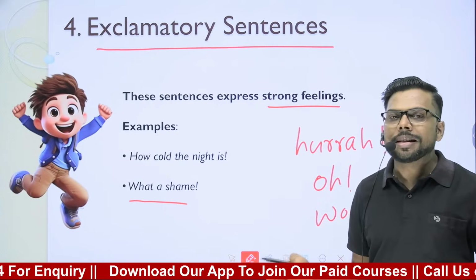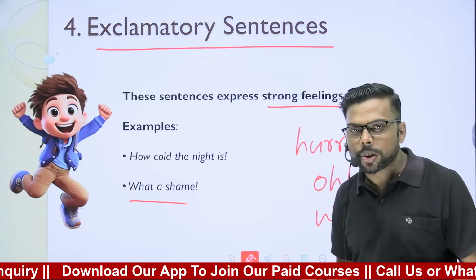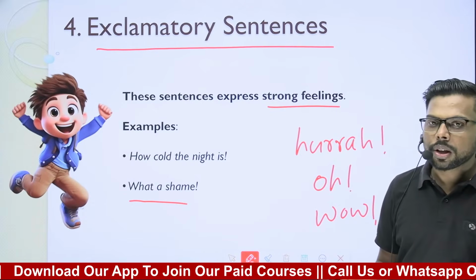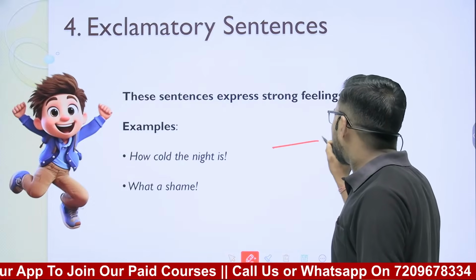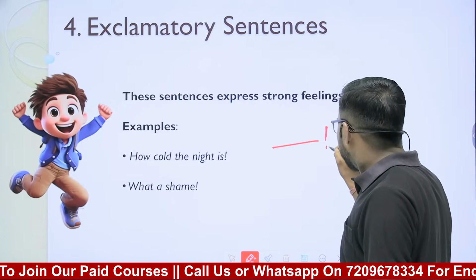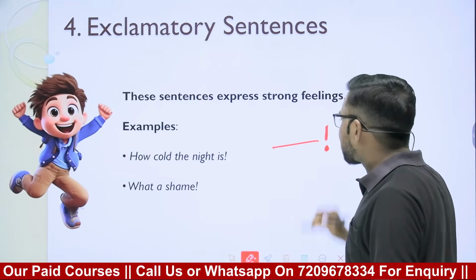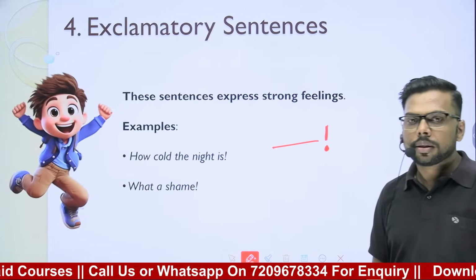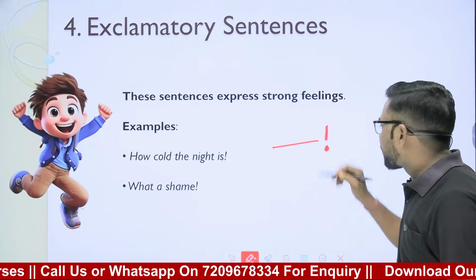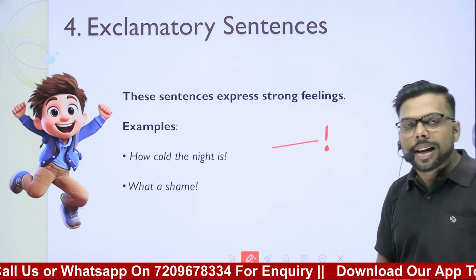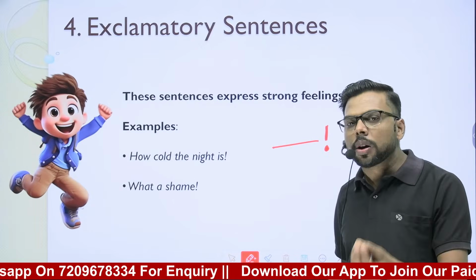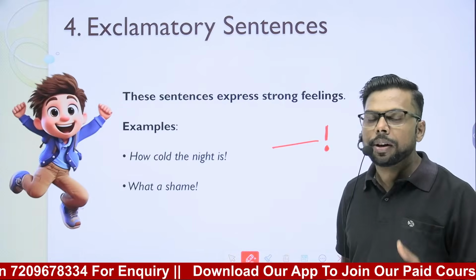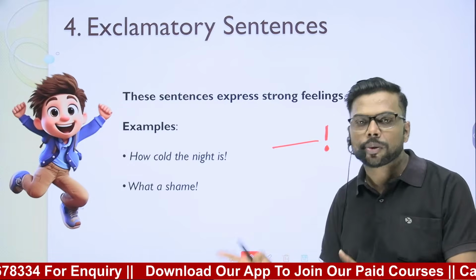All these sentences are expressing our strong emotions, and an exclamative sentence often ends in an exclamation mark. And in exclamative sentences we sometimes see different types of interjections to express different types of feelings.